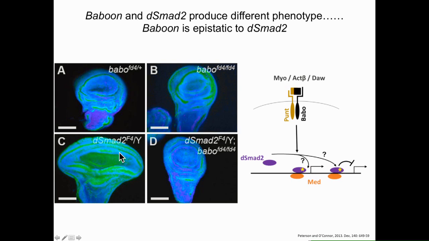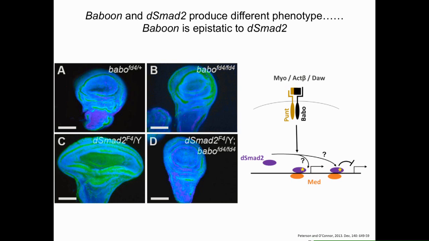The second surprise came when we discovered that baboon is epistatic to DSMAD2. That is, baboon and DSMAD2 double mutants look just like baboon mutants. This suggested to us that the reason for the DSMAD2 phenotype here is due to the presence and activity of baboon. Furthermore, because the DSMAD2 mutant phenotype phenocopied the BMP gain of function mutants, we decided to check the activity of